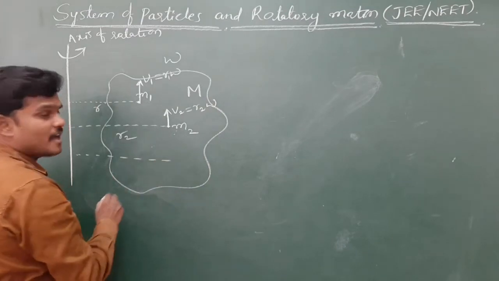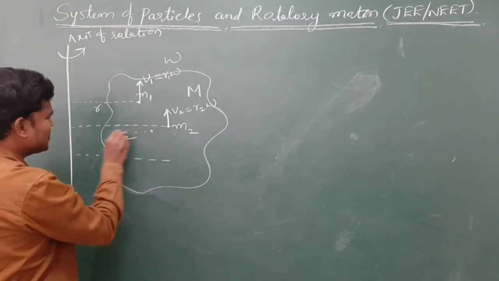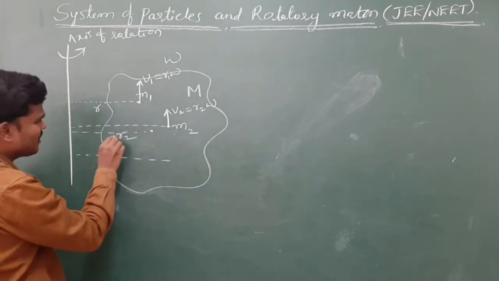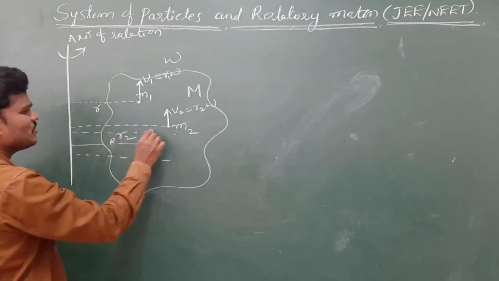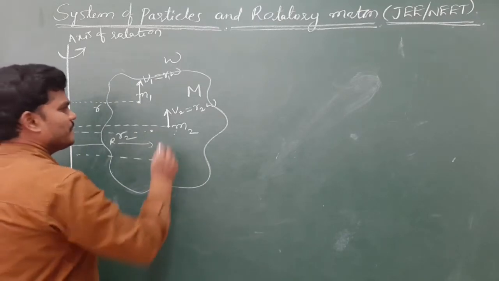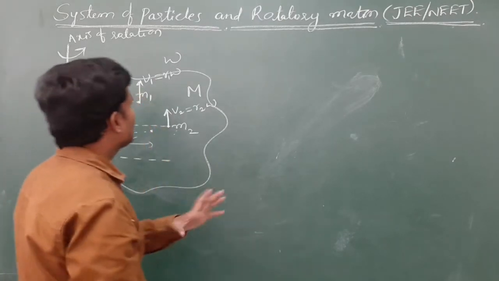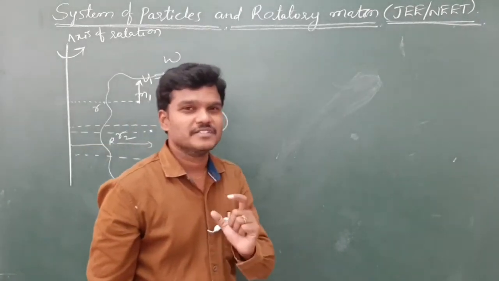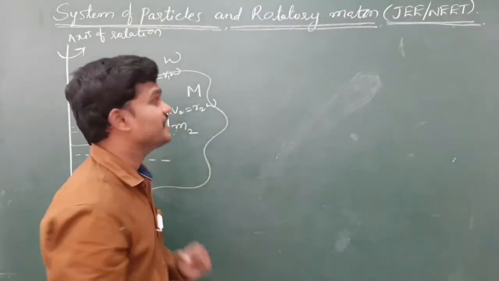The center of gravity is at a distance of capital R, where the total mass is concentrated. Each and every particle has mass and velocity, which means the rigid body has kinetic energy.